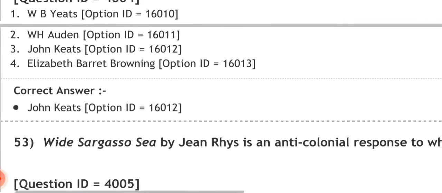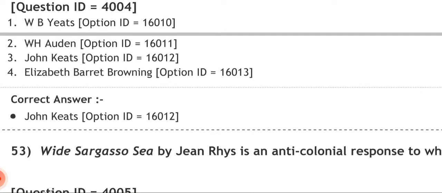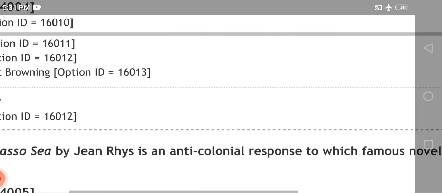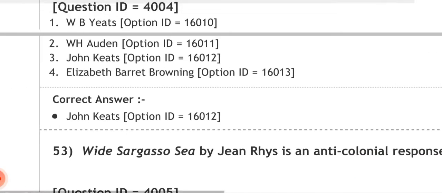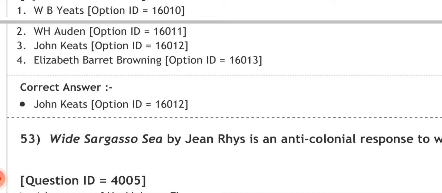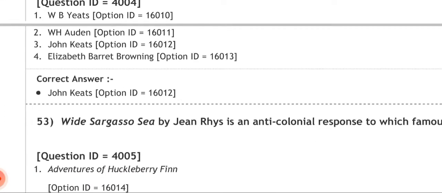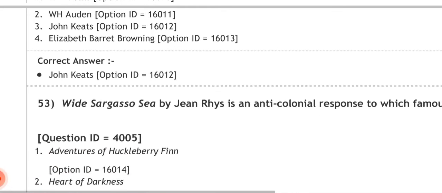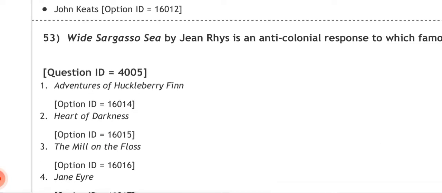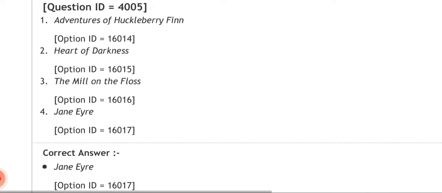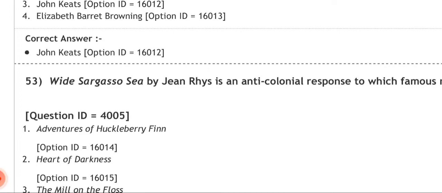Next question. White Sargasso Sea by Jean Rhys is an anti-colonial response to which famous novel? Let me repeat the question. White Sargasso Sea by Jean Rhys is an anti-colonial response to which famous novel? Four novels are given. We have to find out which one will be the correct one: Adventures of Huckleberry Finn, Heart of Darkness, The Mill on the Floss, Jane Eyre. Which one will be the correct one? The correct answer is Jane Eyre. White Sargasso Sea by Jean Rhys is an anti-colonial response to